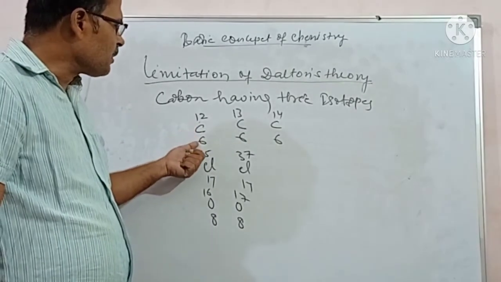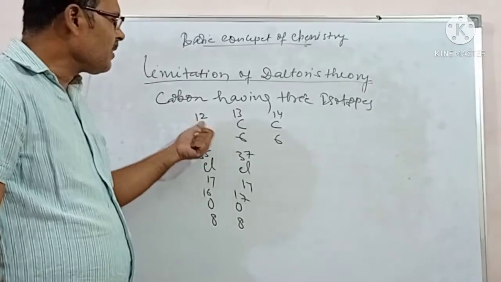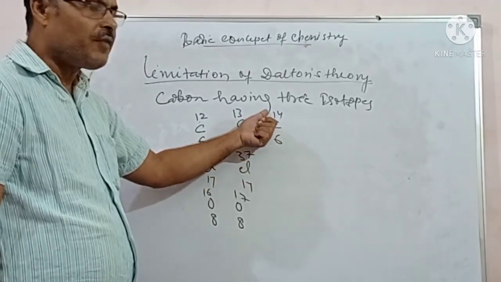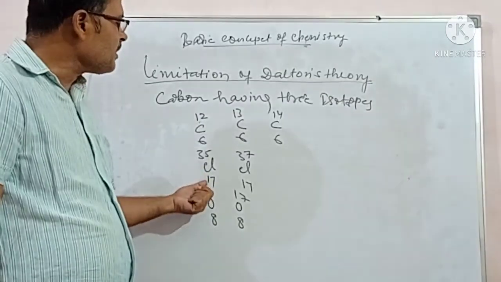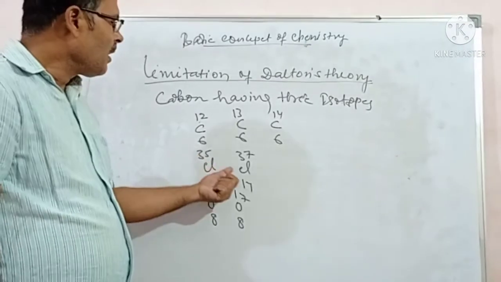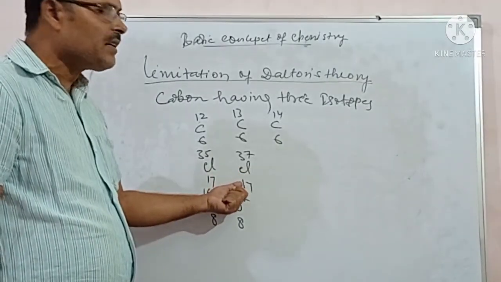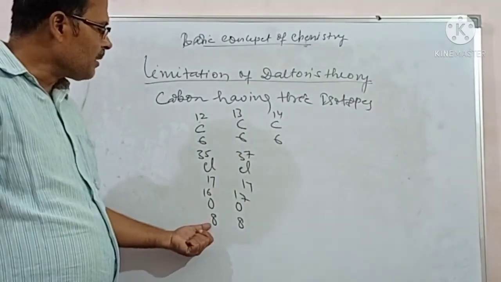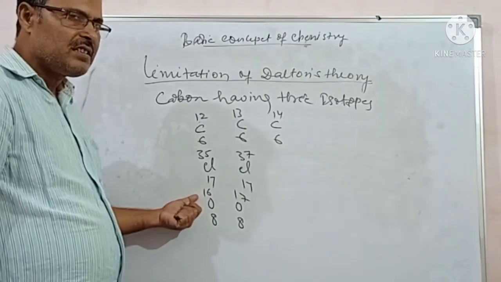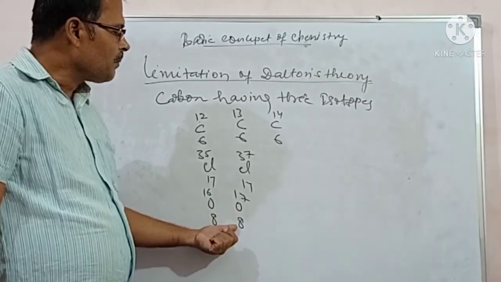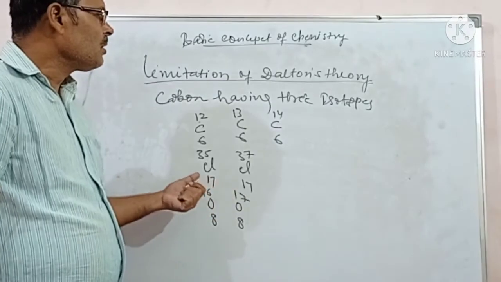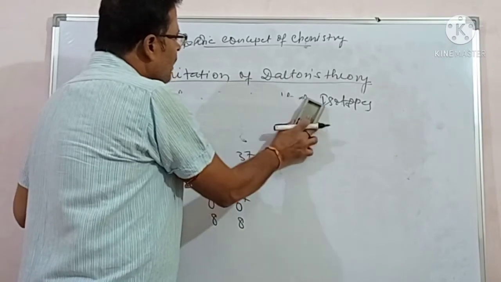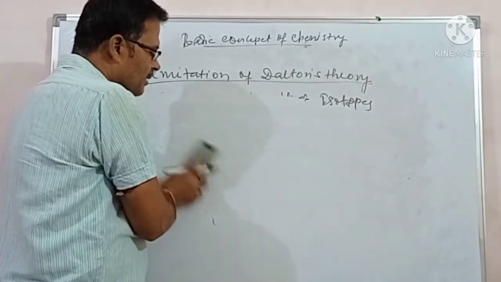Here for carbon, the atomic number is 6, mass is 12; atomic number is 6, mass is 13; atomic number is 6, mass is 14. Chlorine, atomic number is 17, mass is 35; chlorine, atomic number is 17, mass is 37. For oxygen also, atomic number is 8, but mass is 16; atomic number is 8, mass is 17. So Dalton did not explain the isotopes of elements.